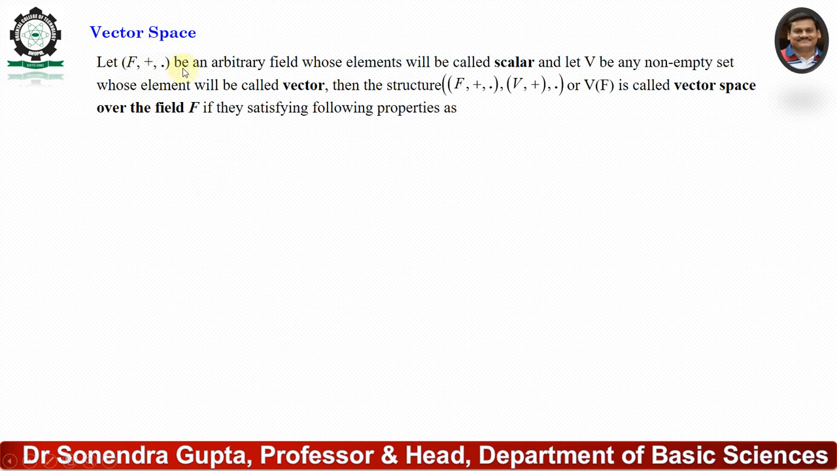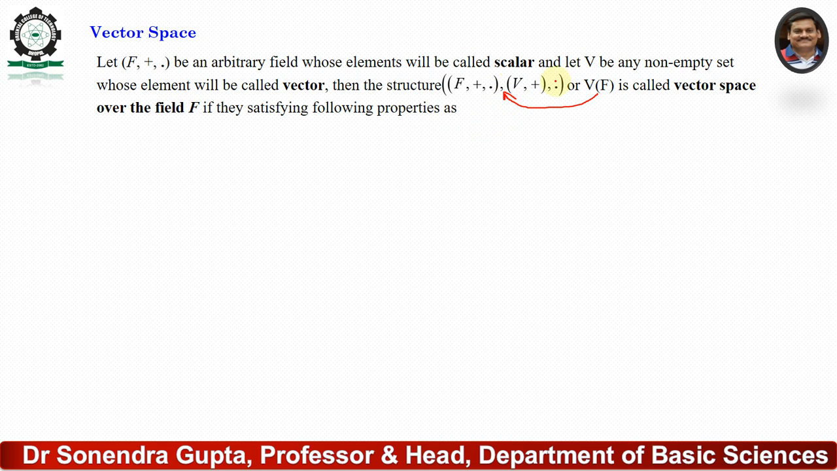Let (F, +, ·) be an arbitrary field whose elements will be called scalars, and let V be any non-empty set whose elements will be called vectors. Then the structure (V, +, ·) over the field F, or simply V(F), is called a vector space over the field F if it satisfies the following properties.